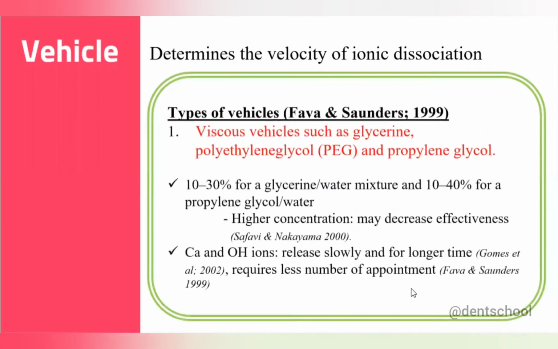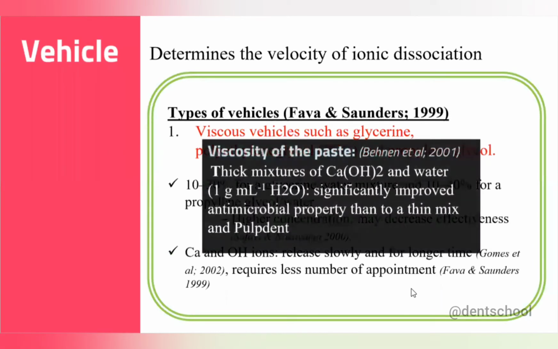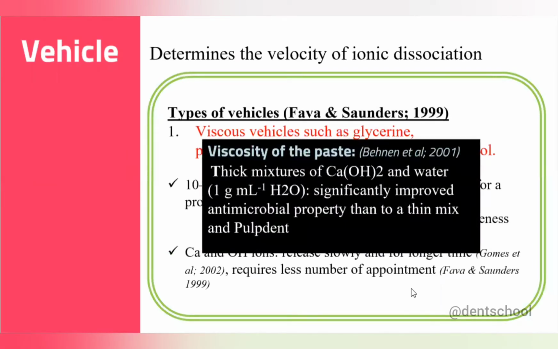But in the viscous vehicle, we use glycerin, propylene glycol, and PEG. In that, the ionic dissociation is slow and for a longer duration, so you require fewer appointments. But if you don't want to use a viscous vehicle, then according to Behnen et al. in 2001, you can use a thick mixture of calcium hydroxide with water. It will also work, with significantly improved antimicrobial property than a thin mix.